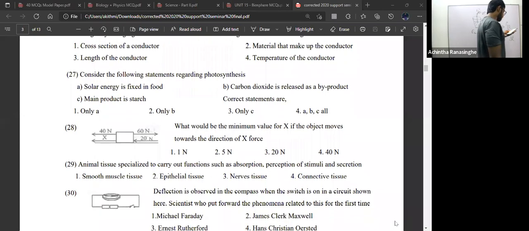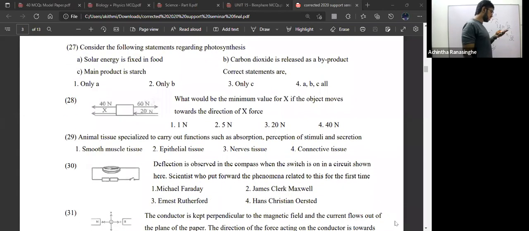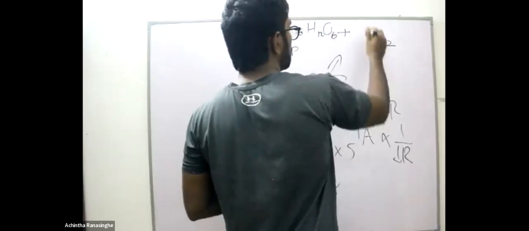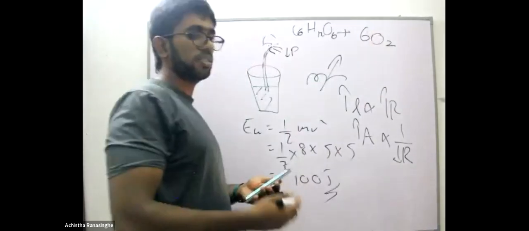27th one. Consider the following statements regarding photosynthesis. Solar energy is fixed in food. Carbon dioxide is released as a byproduct. No. What is a byproduct? Oxygen is a byproduct. My main product is glucose. In photosynthesis, the main product is glucose, whereas oxygen is a byproduct.